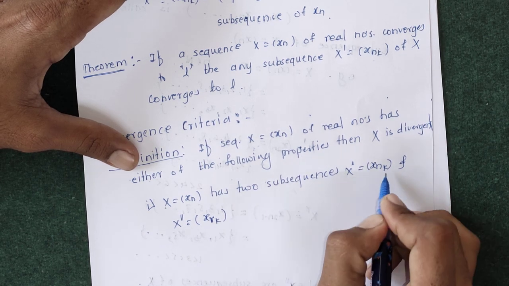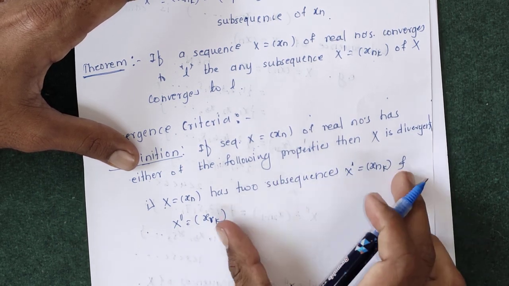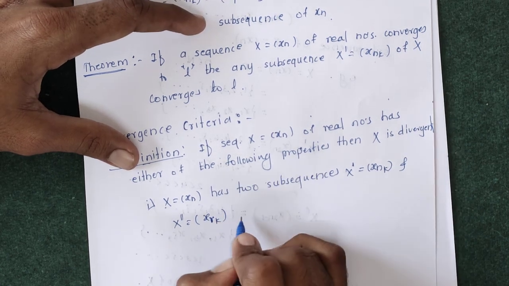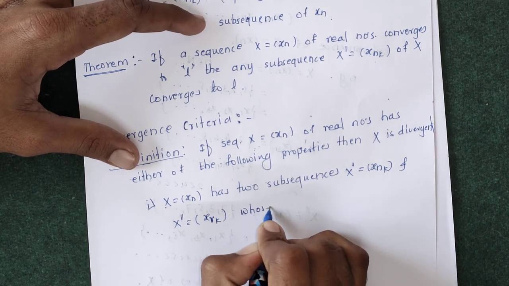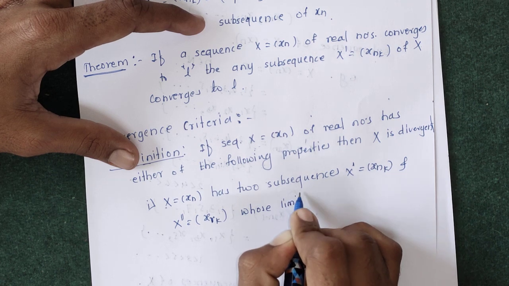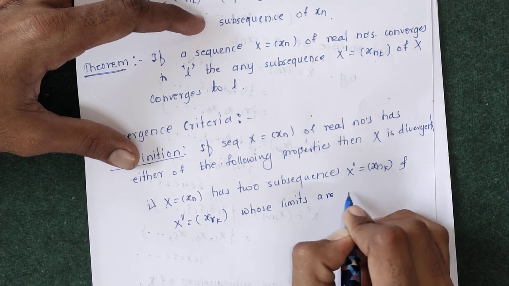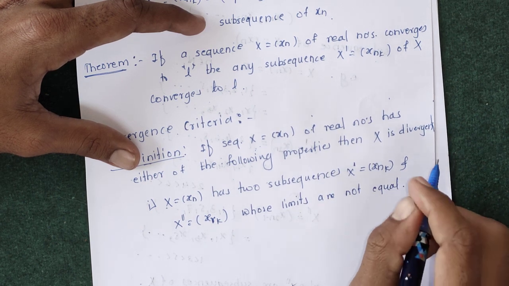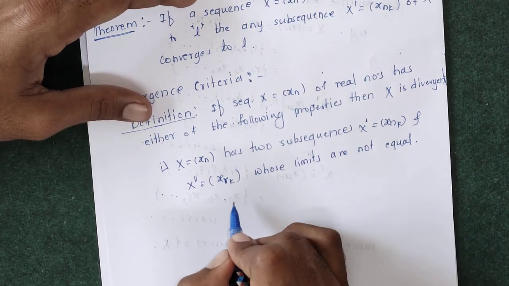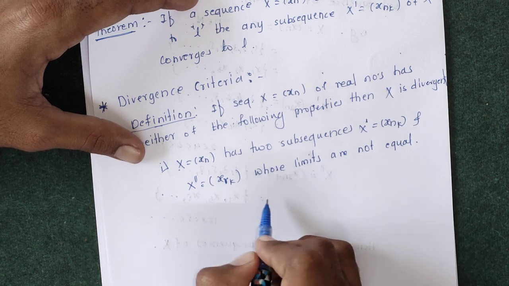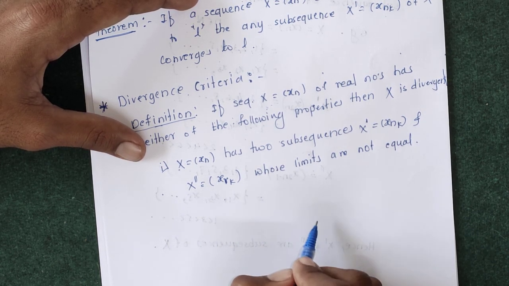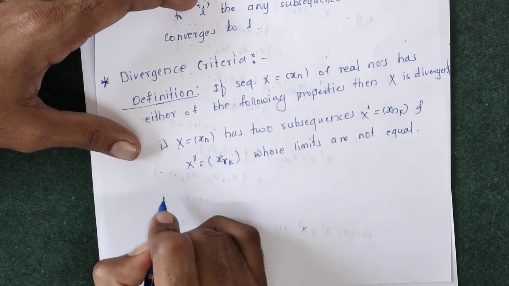That is, if the subsequences of the given sequence converge to different limits, then the given sequence xn is divergent. If we can find two subsequences of a given sequence such that they converge to different limits, then we can say that the given sequence is divergent.